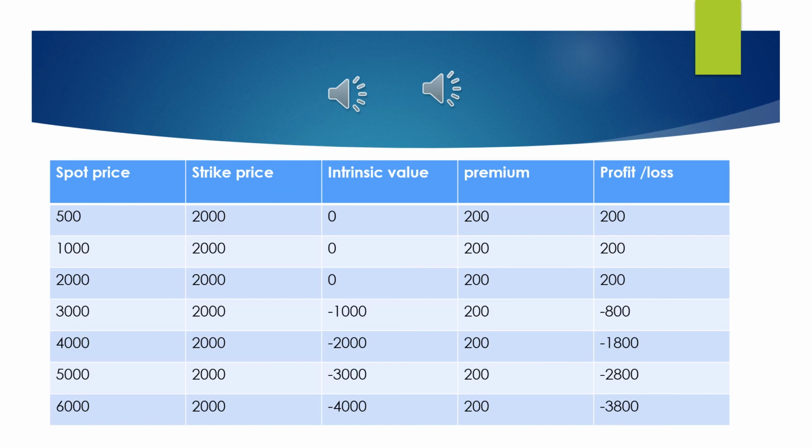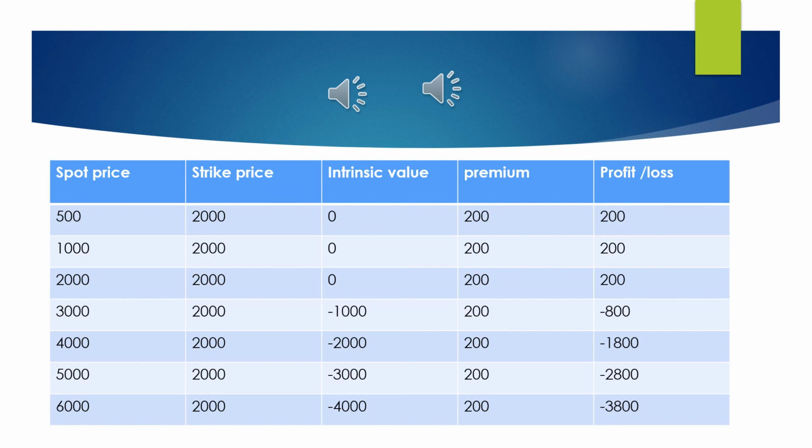Now let us understand when the spot price is 3000 rupees and the strike price is 2000 rupees. Over here Mr. C will execute the contract because the contract price is less than compared to the spot price on the date of maturity. So when Mr. C will execute the contract, the writer of the option has to sell the shares to Mr. C. So over here the writer of the option will face a loss of 1000 rupees, from which 200 rupees of premium will be deducted. So her actual loss will be minus 800 rupees.